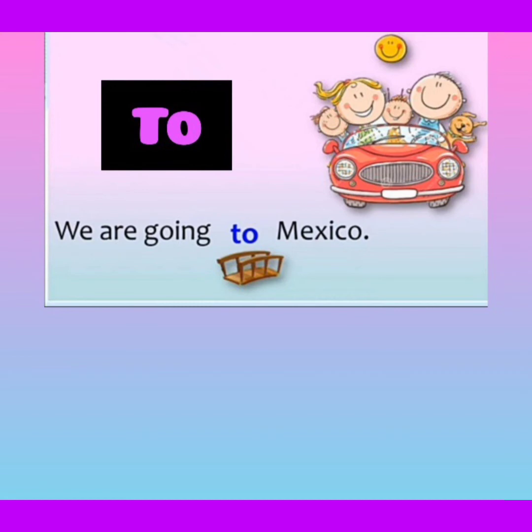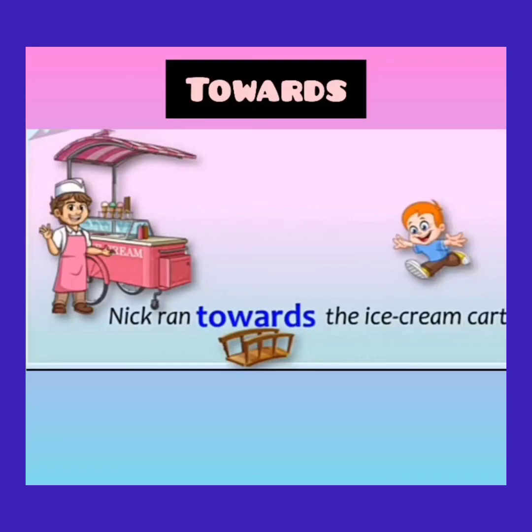Moving on with the first preposition, that is to. To indicates a motion in the direction of a place. Let's see the example. We are going to Mexico. Towards. Towards means in the direction of somebody or something. Nick ran towards the ice cream cart.